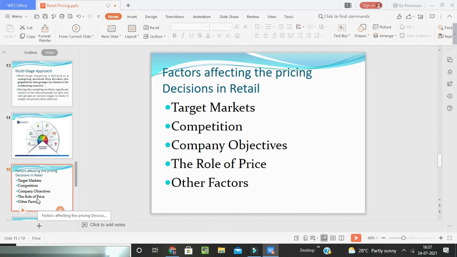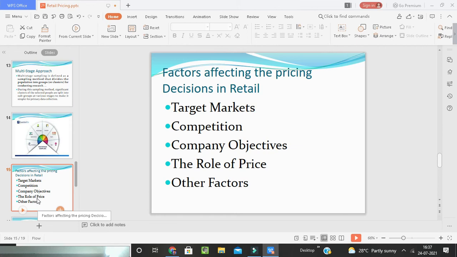For example, some exclusive fashion retailers refuse to mark down slow-moving lines for fear of compromising their exclusive image. Instead, they might sell their merchandise on to another retailer. Then competition is nothing but analyzing the competitor's pricing strategy, determining what pricing strategy a retailer may adopt in order to compete effectively. Company objectives.